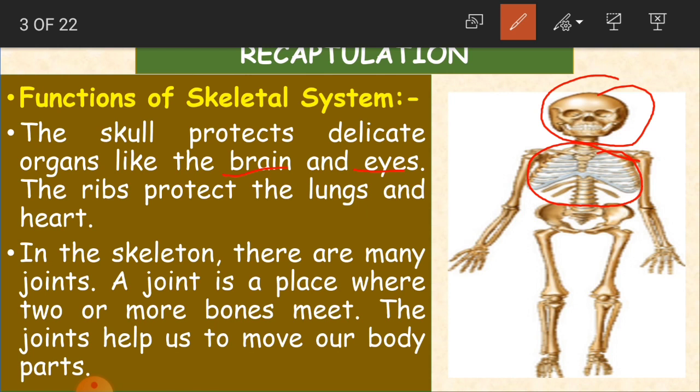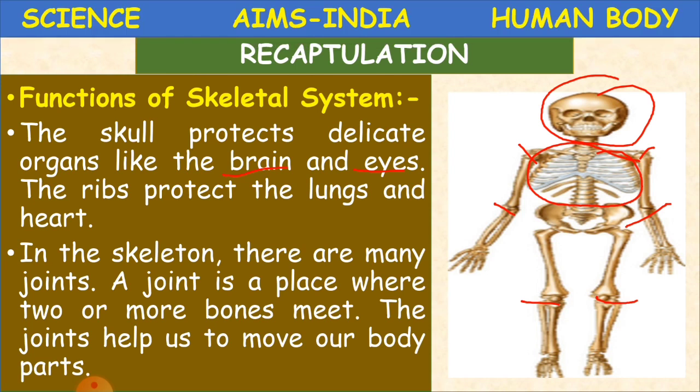And in the skeleton, there are many joints. What are joints, children? If two or more bones join together, we call it a joint. A joint is a place where two or more bones meet. The joints help us to move our body parts. Because of these joints, we are able to move our body parts. Clear, children?